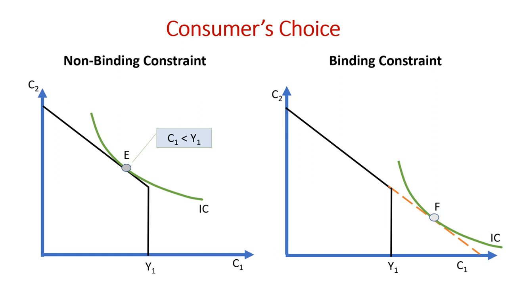Such consumers can do the best by consuming all of their first period income in period 1. This is represented by point E. For this consumer, consumption in first period will be equal to income in that period.